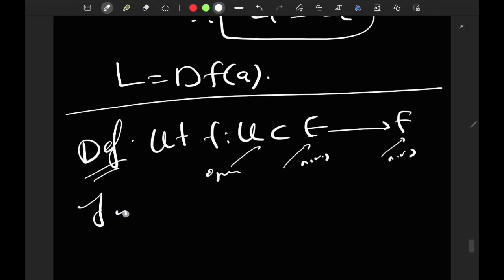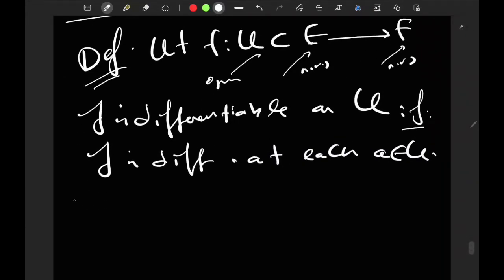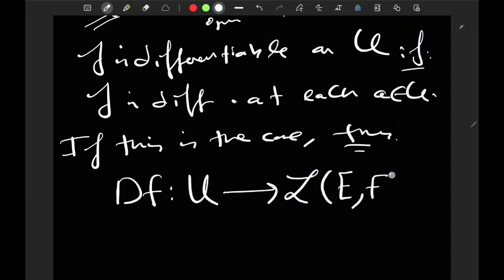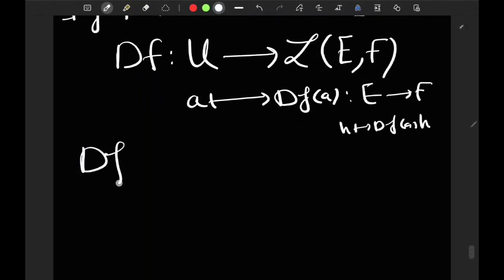Okay, so f is differentiable on all of U if f is differentiable at each a in U. And if this is the case, then there is a well defined map which you call df, the differential of f, which is a map going from U into the space L of E,F, which associates to each a in U df of a, which is a linear continuous map from E to F. So usually, when I have the differential map, this is the differential map in the sense of the genuine derivative of our map.